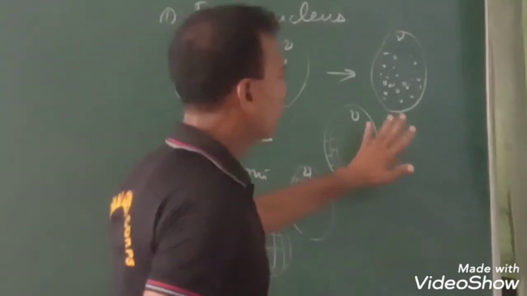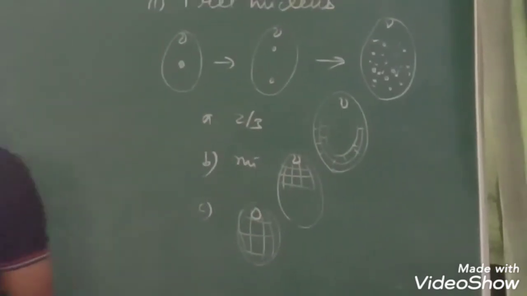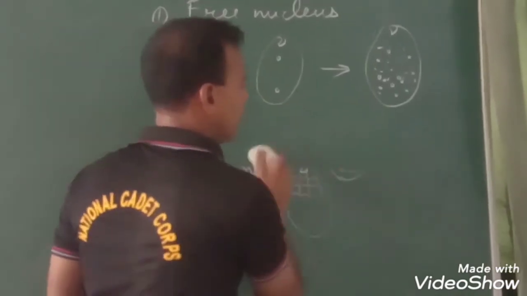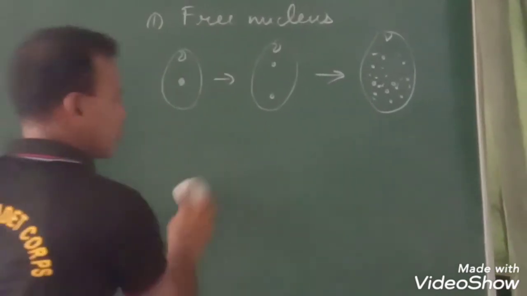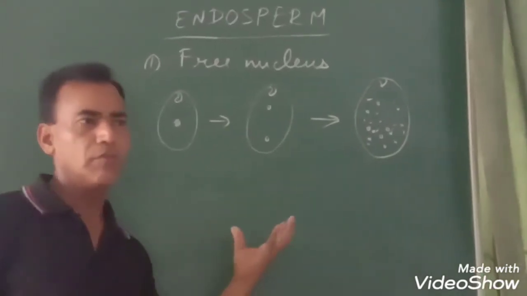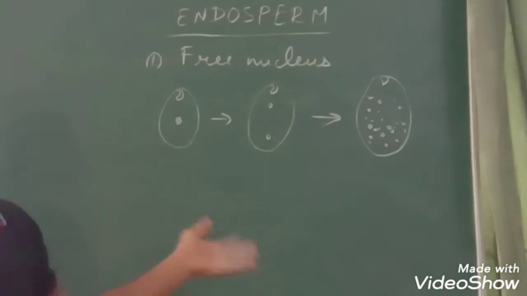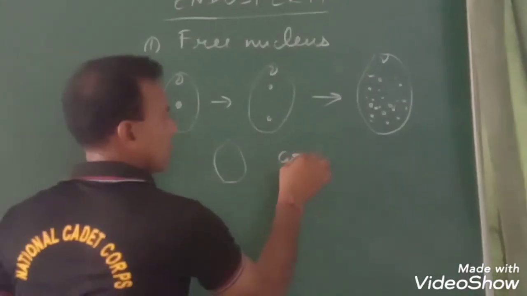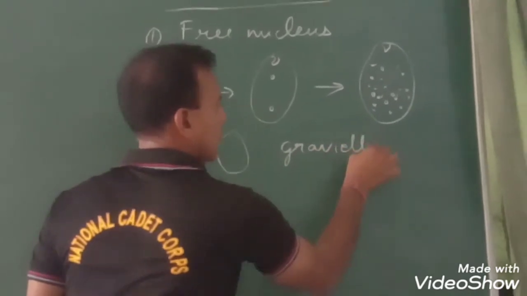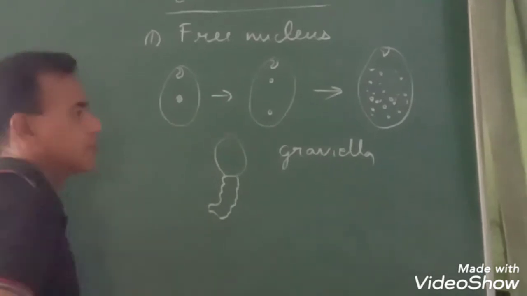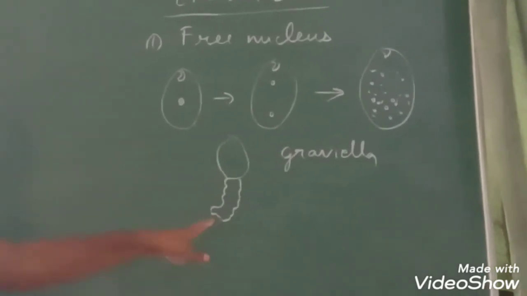Now, there is one more important observation in this type of endosperm. The endosperm may also make haustoria for absorption of nutrients from the ovary. For example, in Grevillea, a vermiform appendage like haustoria is formed from the chalazal end.